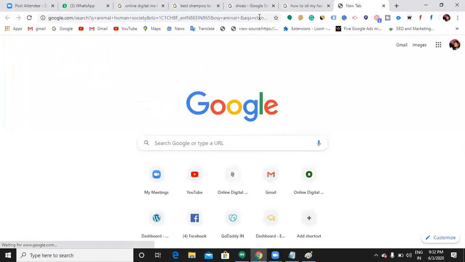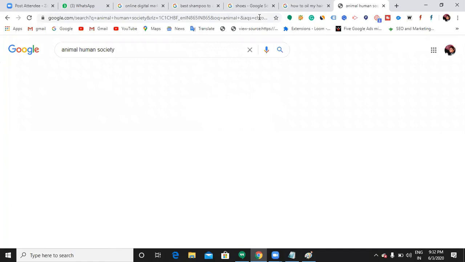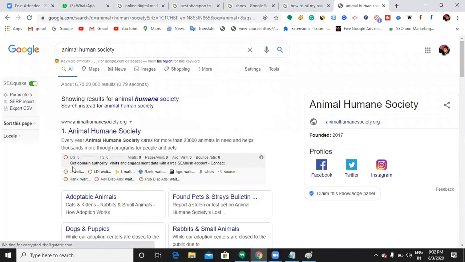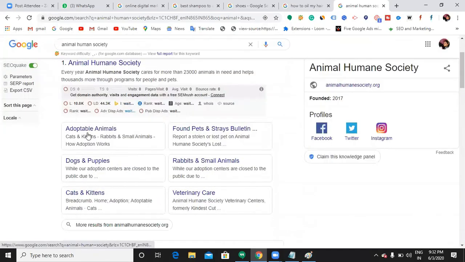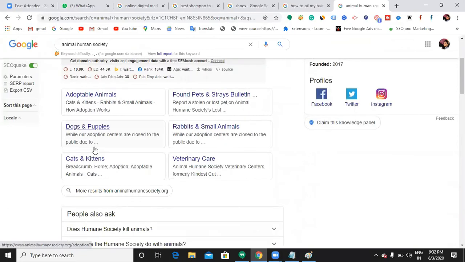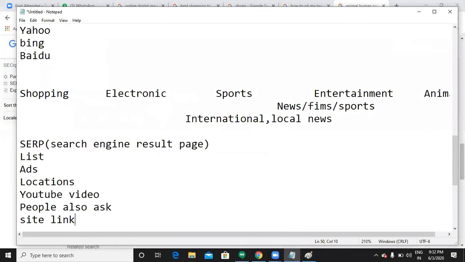For Animal Humane Society, it is showing me some links here: dogs and puppies, cats and kittens. These are site links. I'm just trying to show you the structure of SERP.